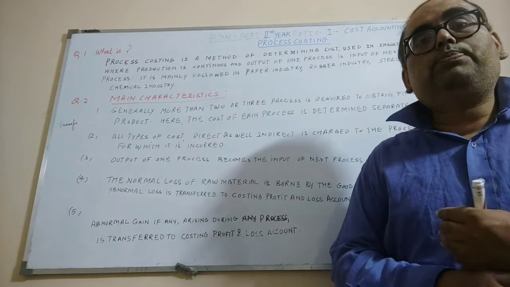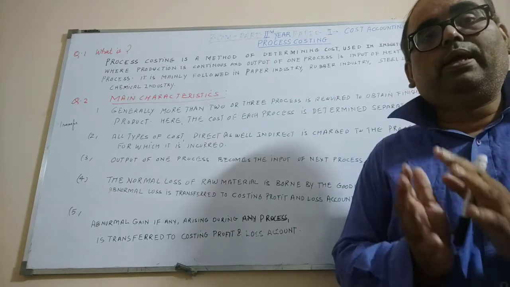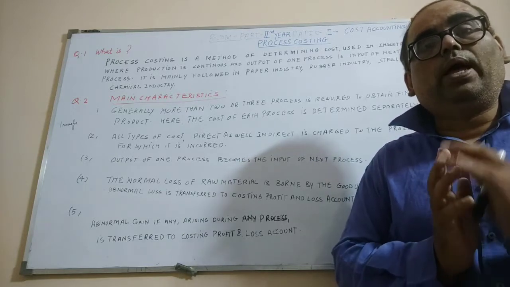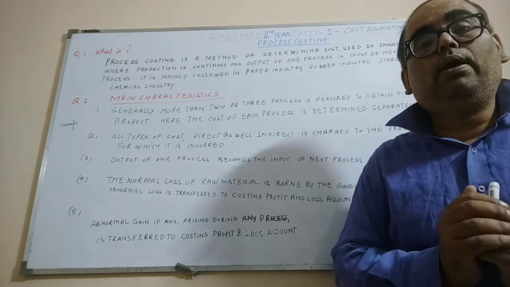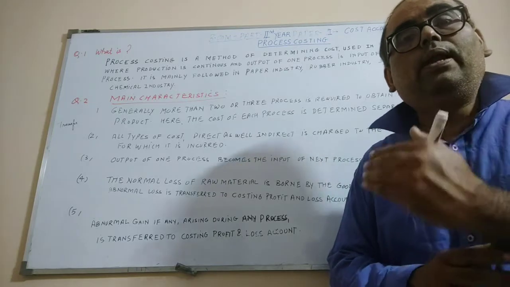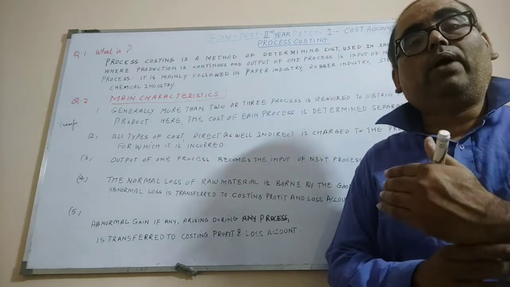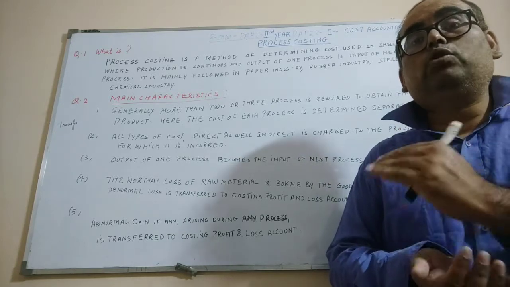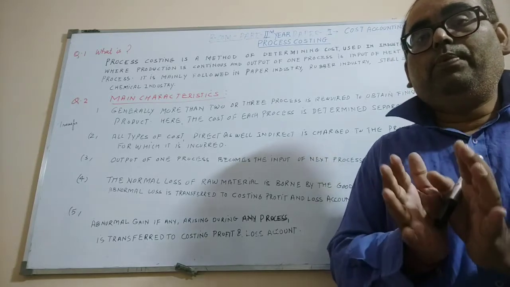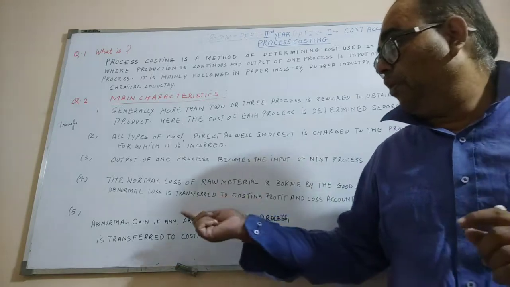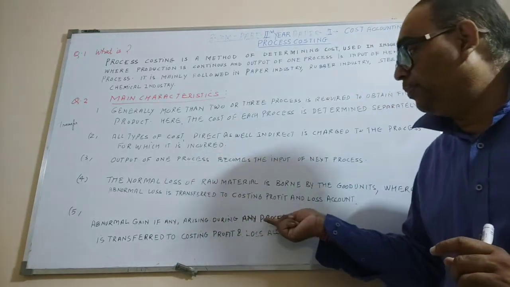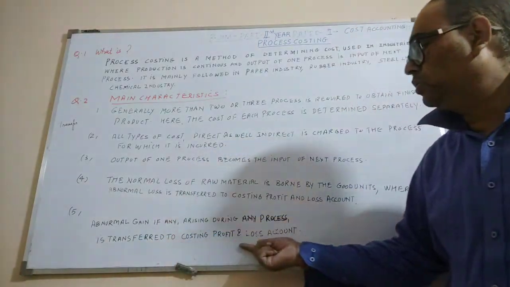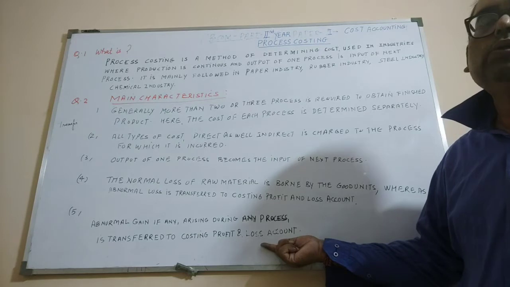If the management expected output, say if the input is 1000 and they're expecting a normal loss of 10%, the expected output will be 900. If the output is more than 900, maybe 910, maybe 925, then the difference between normal output and actual output will be abnormal gain. And that abnormal gain, if any arising during any process, is like abnormal loss, transferred to costing, profit and loss account.